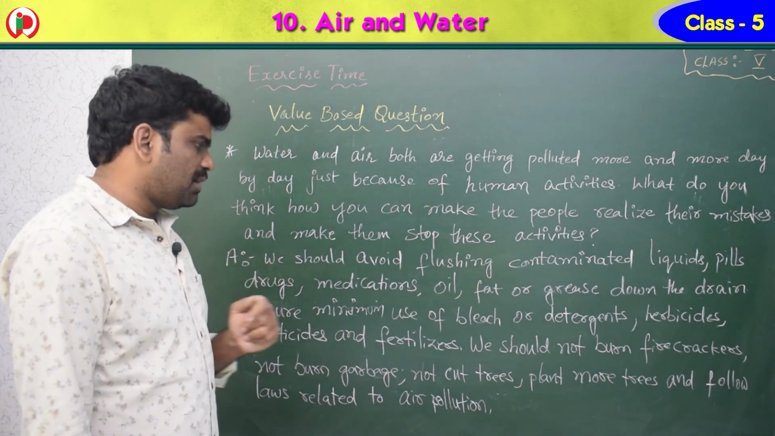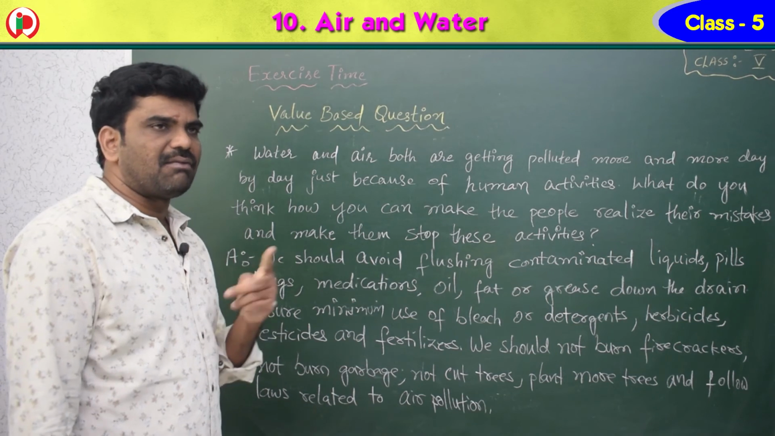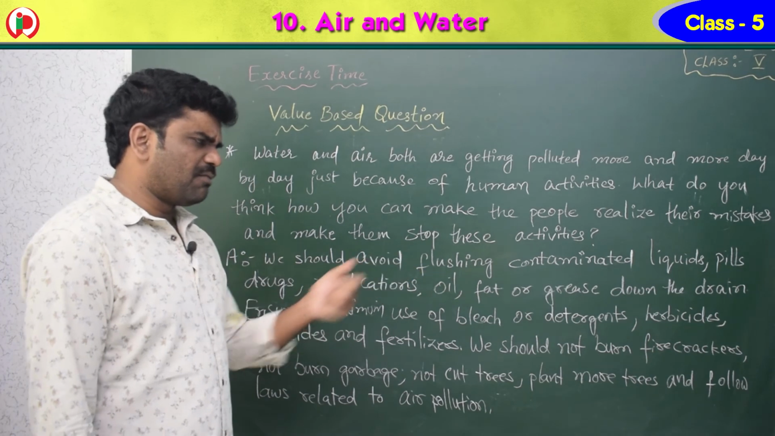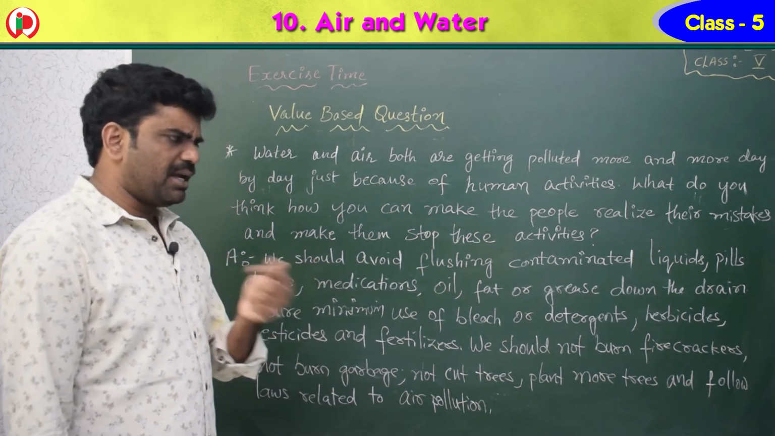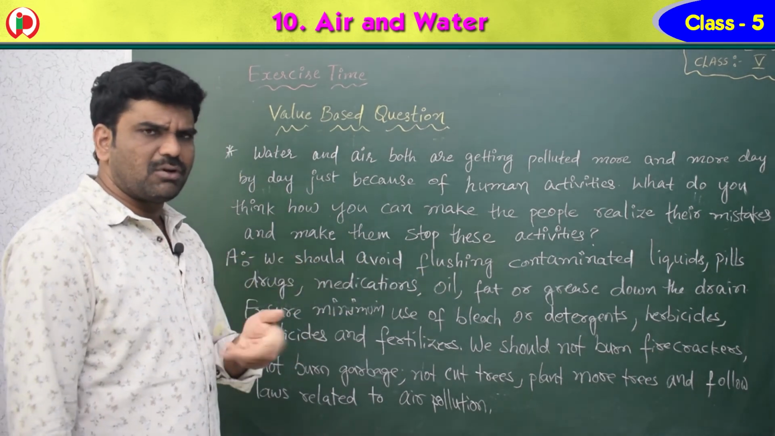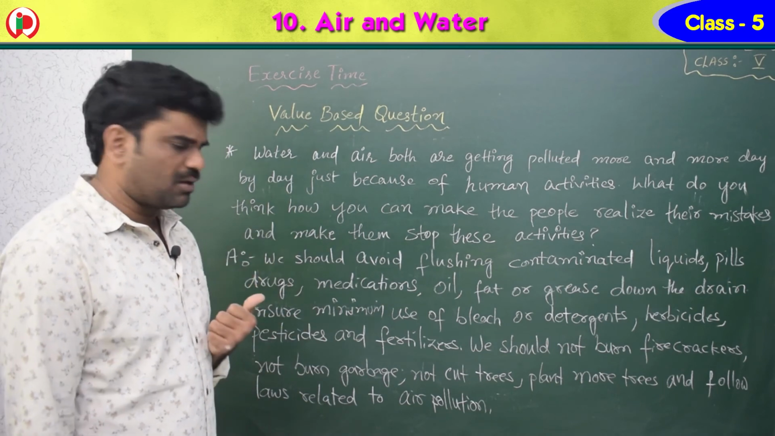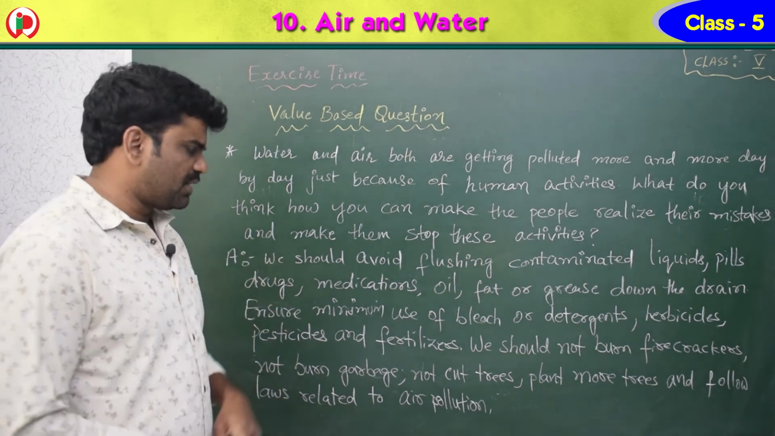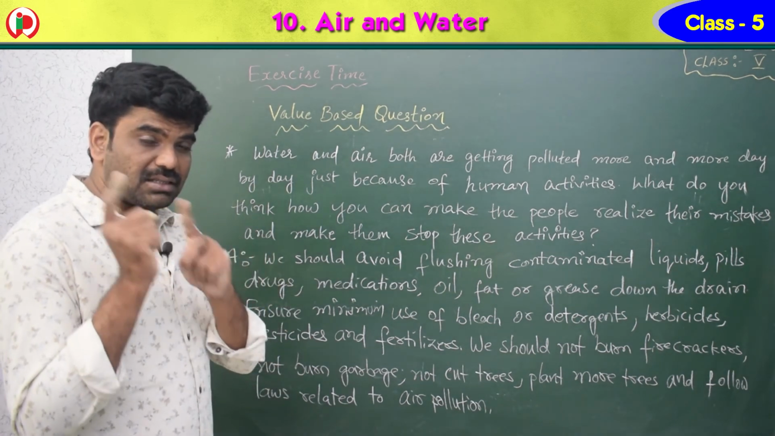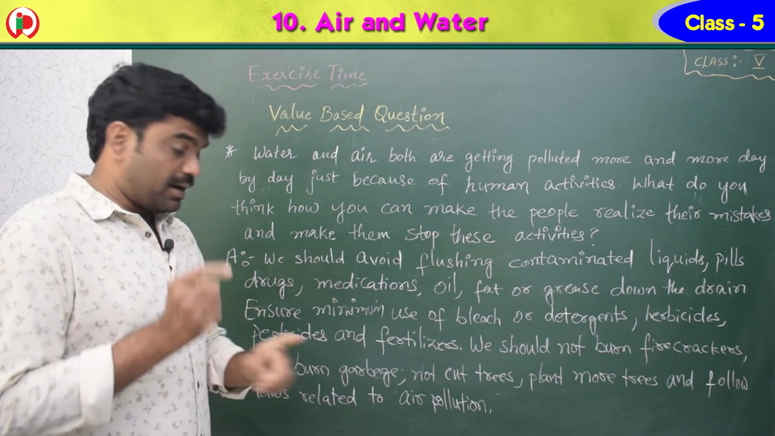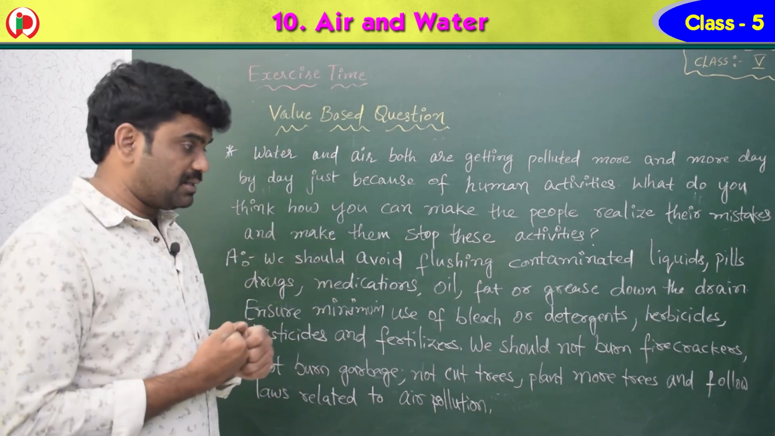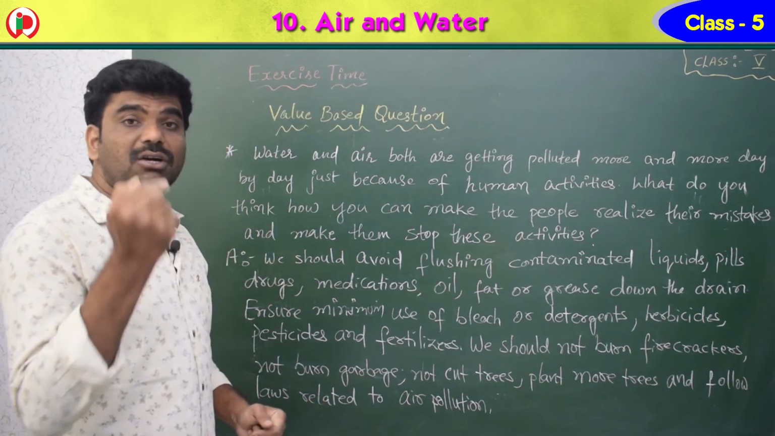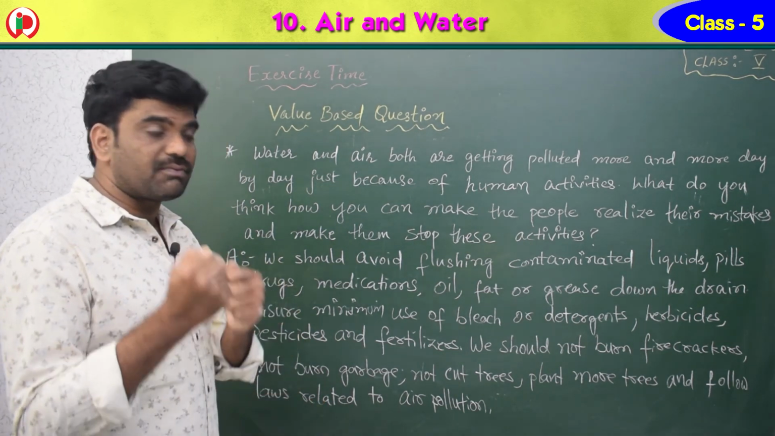We should not burn firecrackers. During Diwali or during any Ganesh Nimajjan, during these festivals, we burn firecrackers, no? So that is the main cause for pollution, noise pollution, water pollution and air pollution also. And we should not burn garbage, children. You should not cut the trees. This is very, very important. You have to plant more trees and follow the laws related to air pollution. We have to follow the laws very strictly.